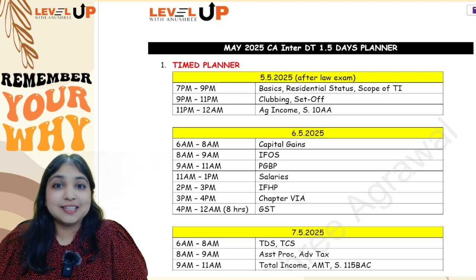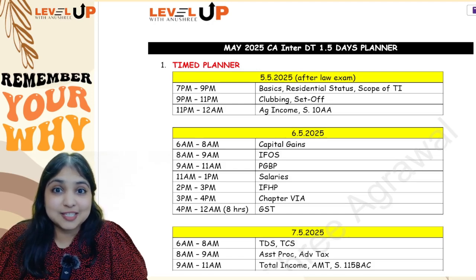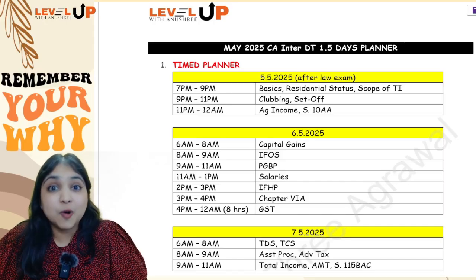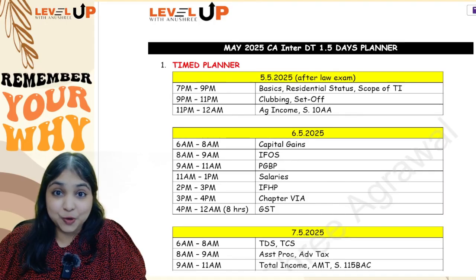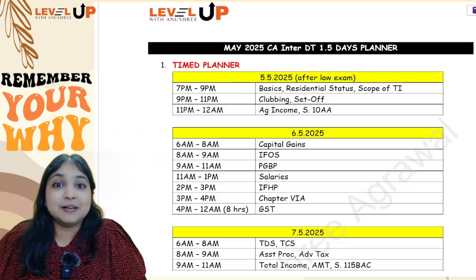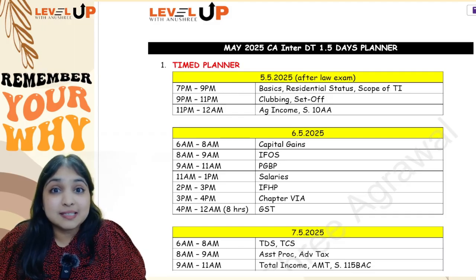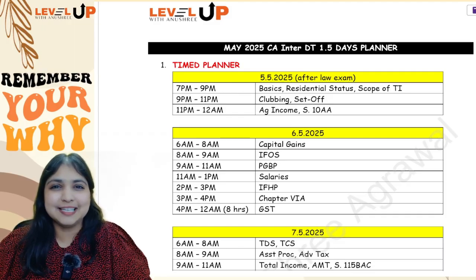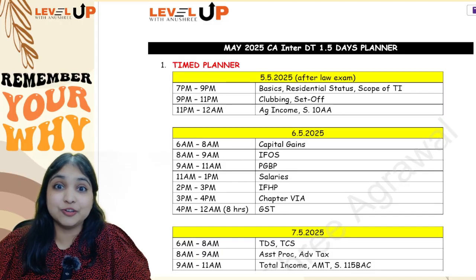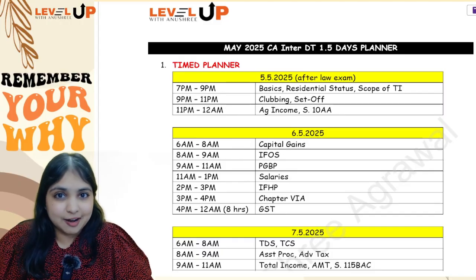Hello guys, you are done with 2 out of 3 papers in your CA Inter Group 1 and I hope these 2 papers went decent for you all. Now comes your third paper, your taxation paper. Now this is the paper where I know you would be a little scared that how am I going to revise everything in these 1.5 days.